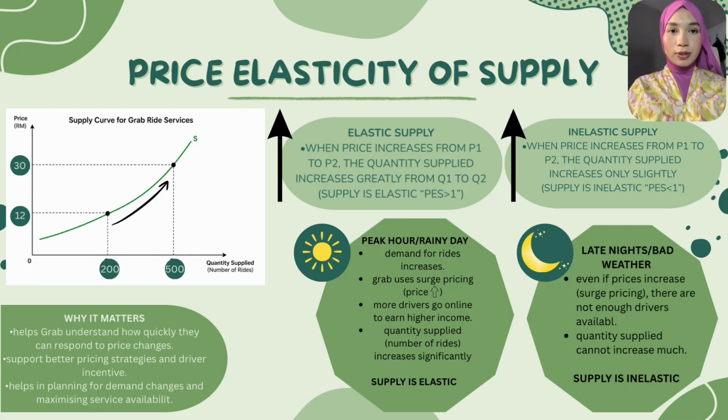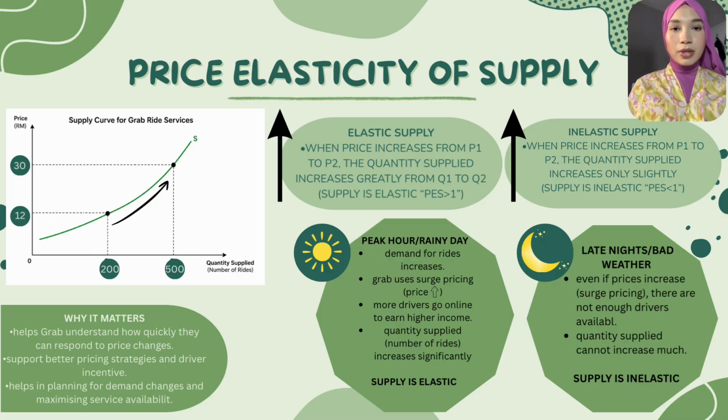Price elasticity of supply measures how responsive quantity supplied is to a change in price. In simple terms, it shows whether producers can quickly increase or decrease supply when prices change. This graph shows the relationship between price and quantity supplied for Grab ride services. The y-axis represents price in ringgit, while the x-axis represents quantity supplied, which refers to the number of rides or